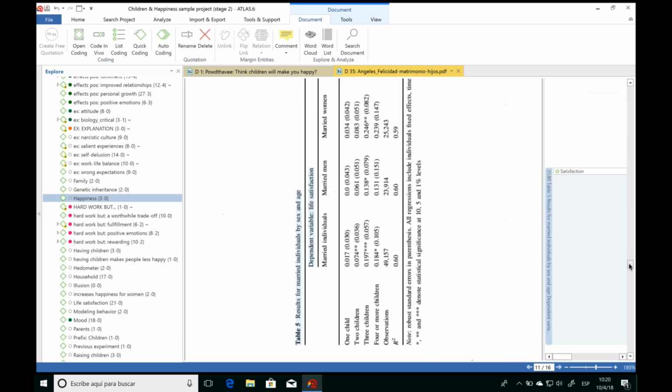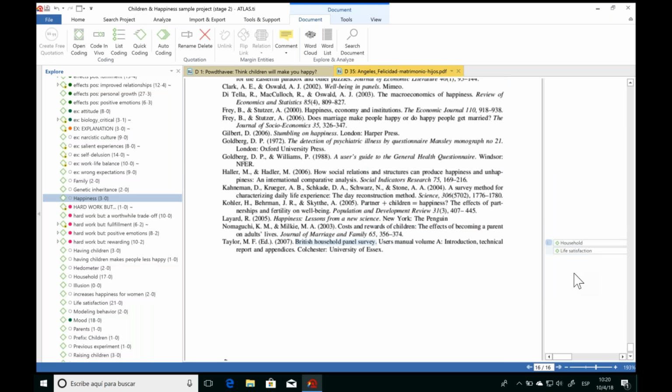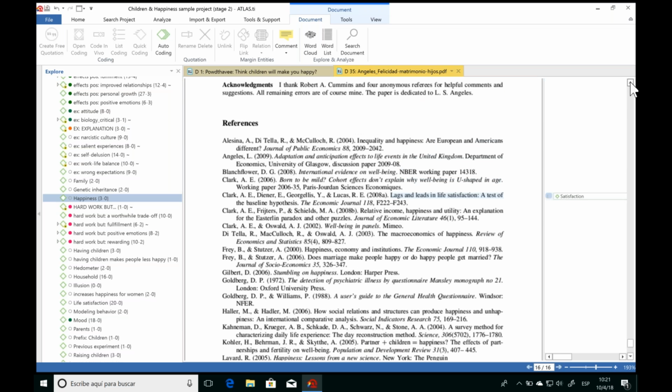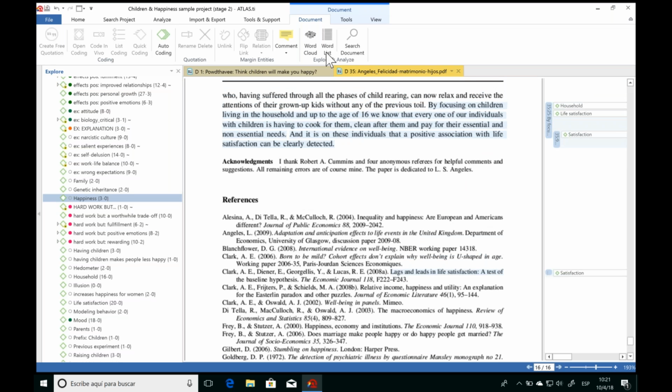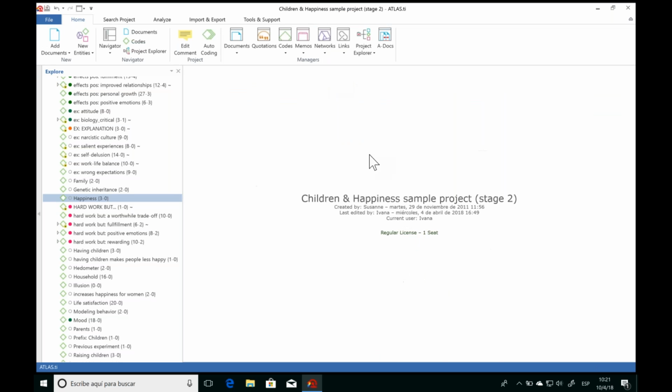Now if we take a look, perhaps it also found some of this word in the references section since we let it go ahead and do the autocoding itself. And so yes, I see here that there's a reference coded, and honestly, I'm not interested in that. You can always unlink any code or delete any quotation just by right-clicking on it. So those are some of the different ways that we can analyze text documents with ATLAS.ti. And taking advantage of the word cloud and word list and autocoding is really great to kickstart your analysis in the beginning parts of your investigation.